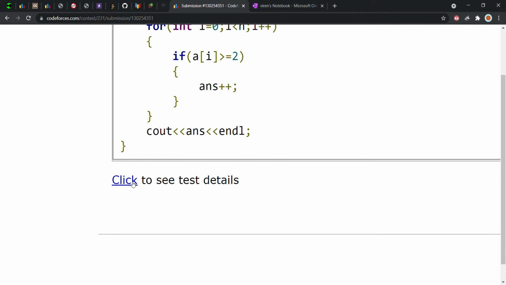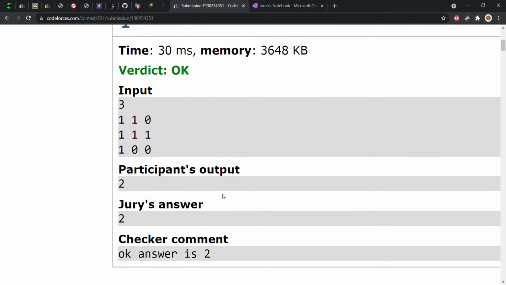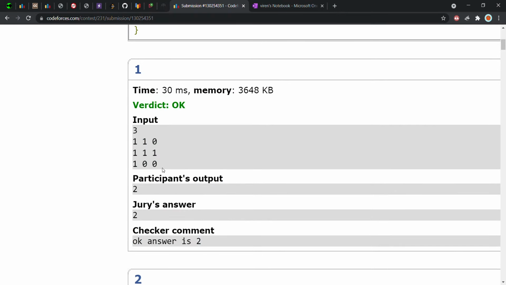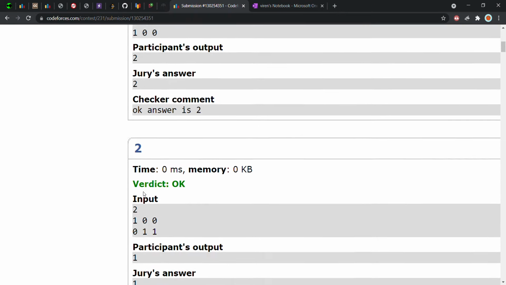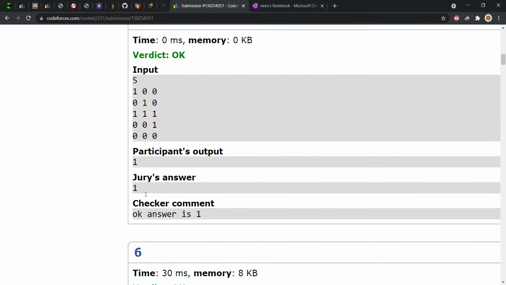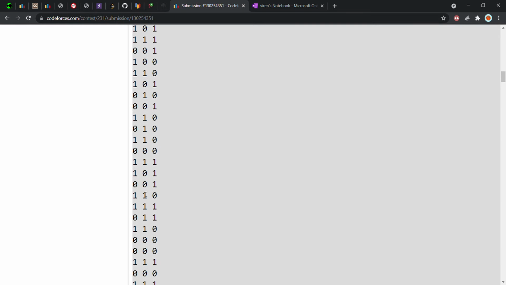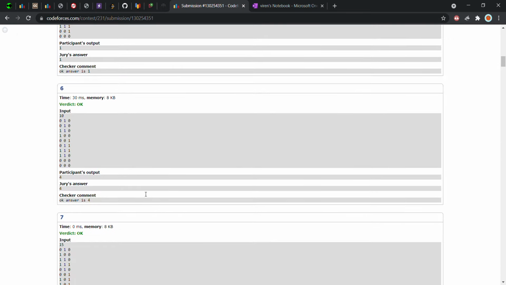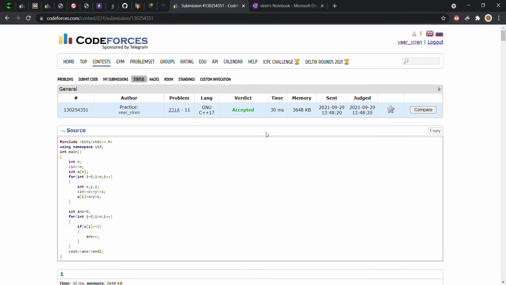Let us say the number of test cases. For the first test case, this program will run. It will run for each and every test case. You can see this. It will run for each and every test case, and yeah, this solution got accepted here. And let us see my second approach also.